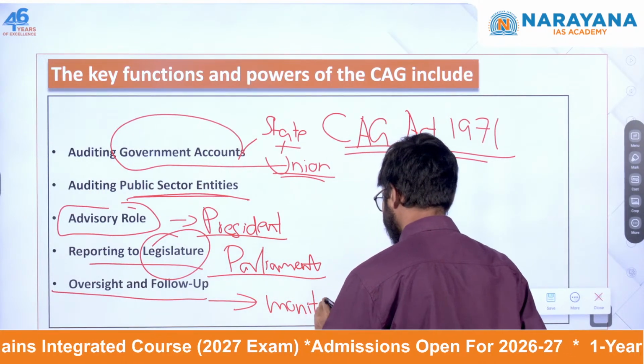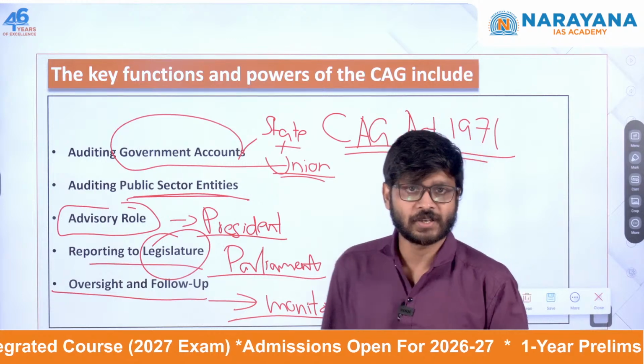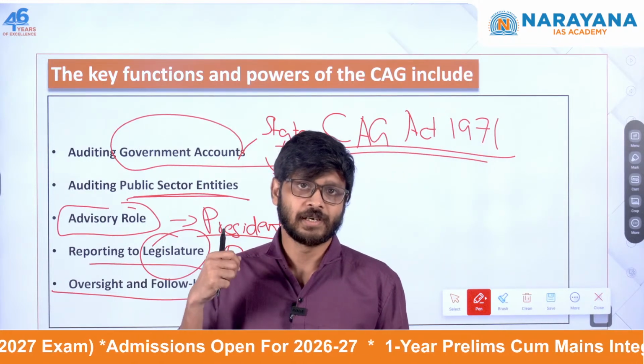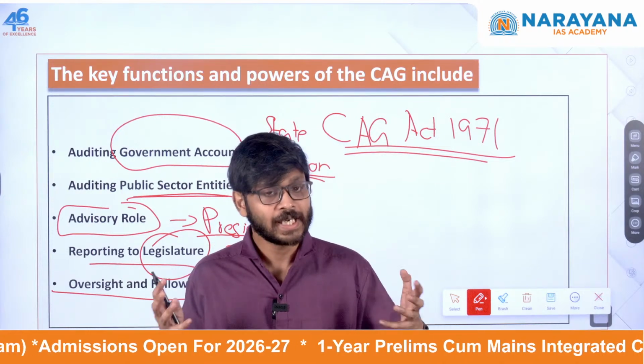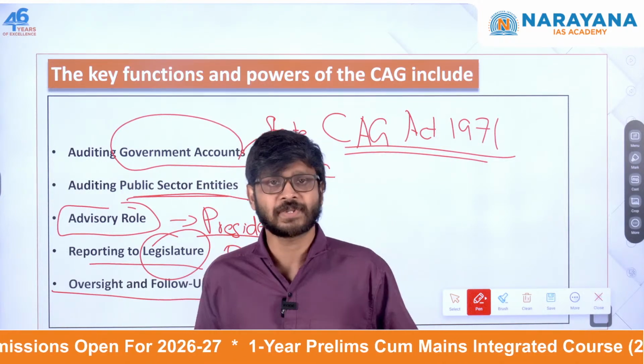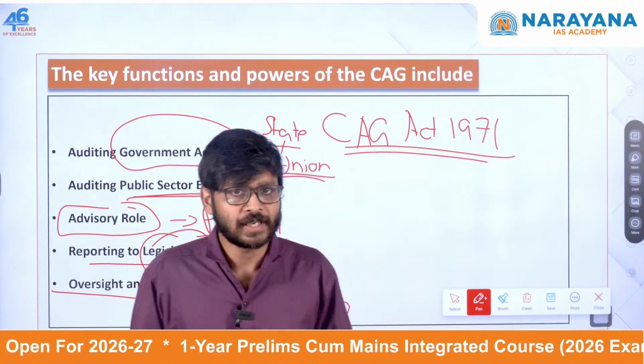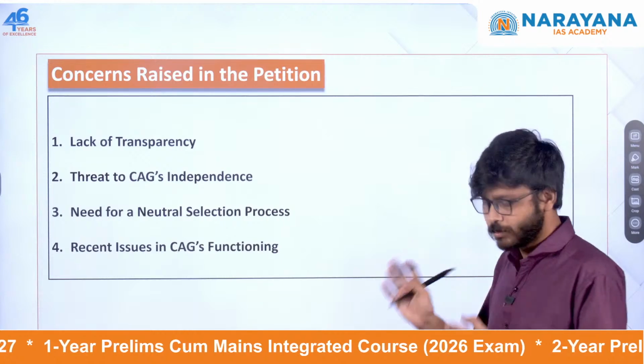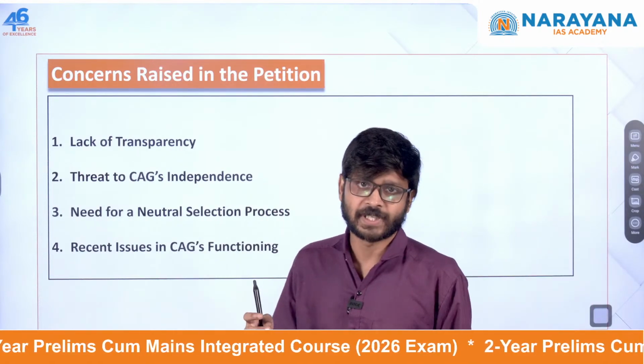See, the office of CAG also has a monitoring function. It ensures that corrective actions suggested in the audit reports are implemented. It's not just suggesting something, but implementing it also. Okay, so what is the present issue? Why have they sent this petition?